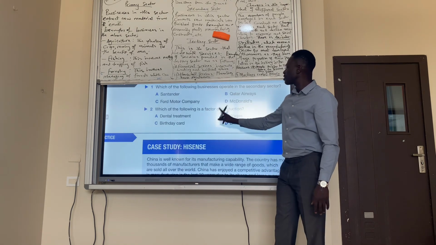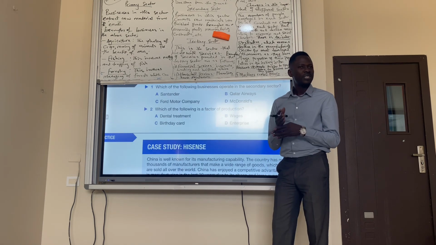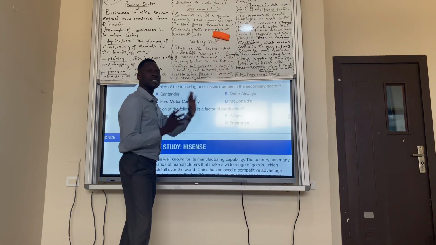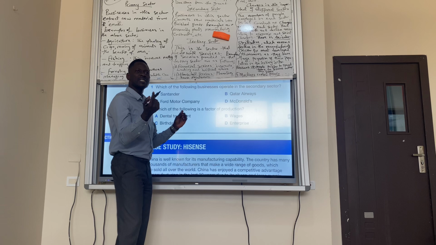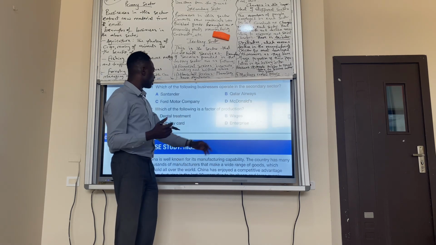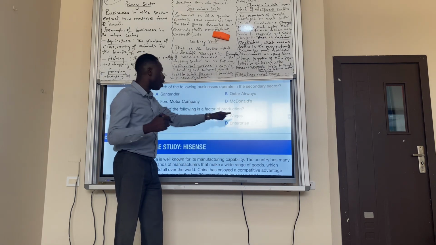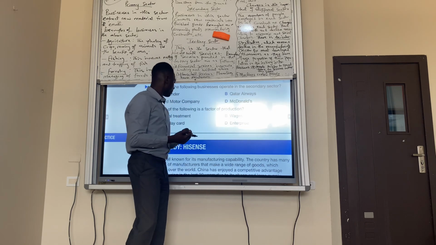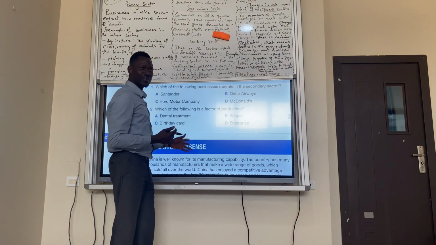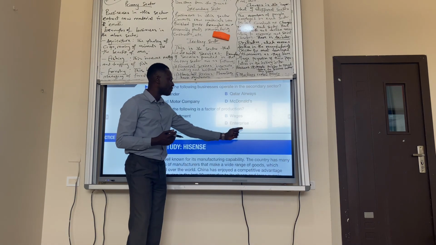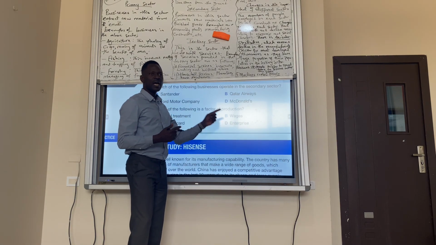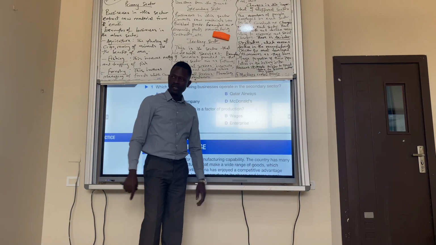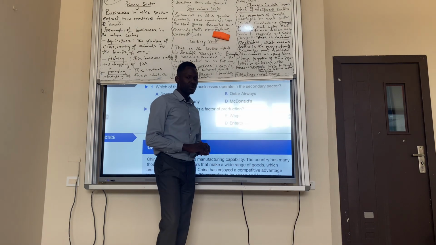Which of the following is a factor of production? Factors of production are resources that help in the production of goods and services. So the answer is D, enterprise. Dental treatment is a service, not part of the factors of production. Wages are the reward for labor. Then we have blood baker, which doesn't have anything to do with production. So the only factor of production here is enterprise. The four factors of production are land, labor, capital, and enterprise. Is it clear? Any question? No. Thank you. Welcome.